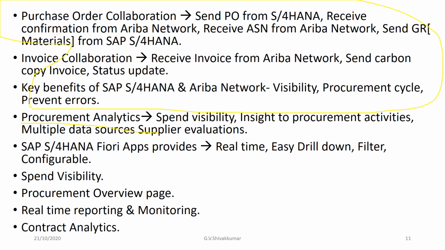SAP S/4HANA also offers SAP Fiori apps such as purchase requisition average approval time, right? The purchase requisition average approval time and purchasing group analytics help buyers track and monitor the purchasing process effectively and optimize the procurement process. Okay, for example, the purchasing group activities app provides visibility to the number of purchase orders, number of receipts, purchase order amount, and invoice amount. So we can easily drill down based on the purchasing group activities app, which helps you monitor procurement related activities. Okay.